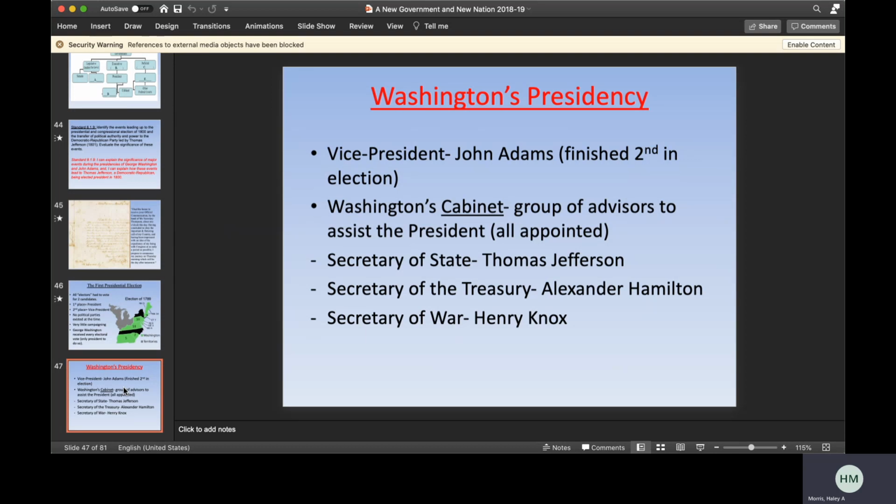The original cabinet was 3 members. It is now up to 15 members today. The Secretary of State was Thomas Jefferson. The Secretary of Treasury was Alexander Hamilton, and the Secretary of War was Henry Knox.